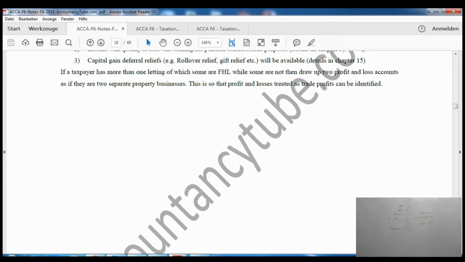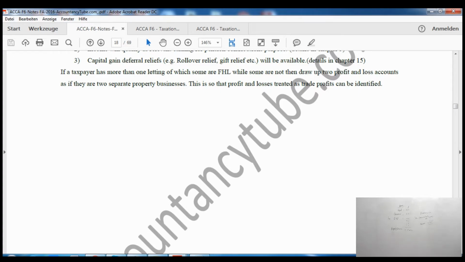Next one says that capital gains deferral reliefs will be available. We'll study these when we move to our capital gains tax. So just remember these as another benefit for now, but when we study the capital gains tax, then you will understand this rule in a better way.